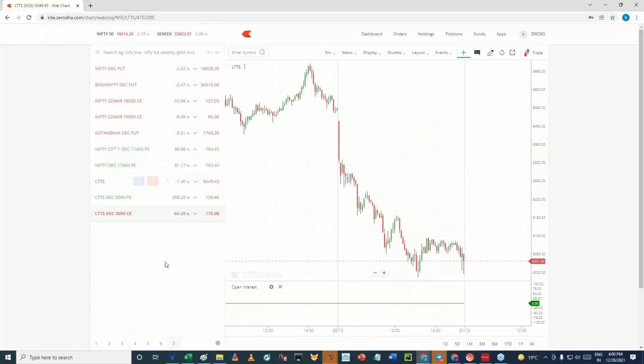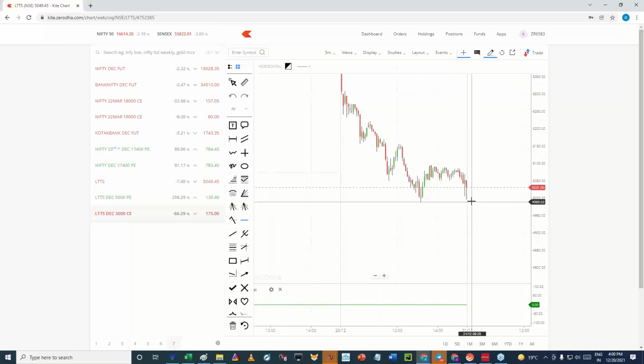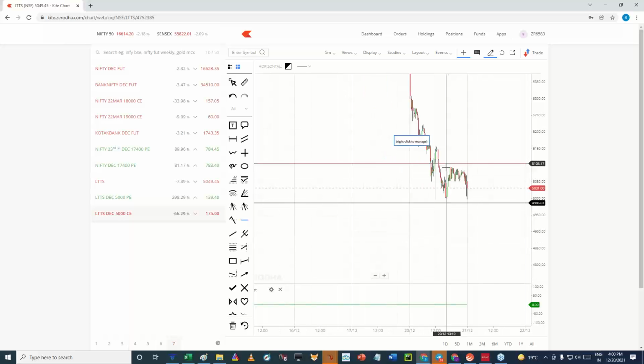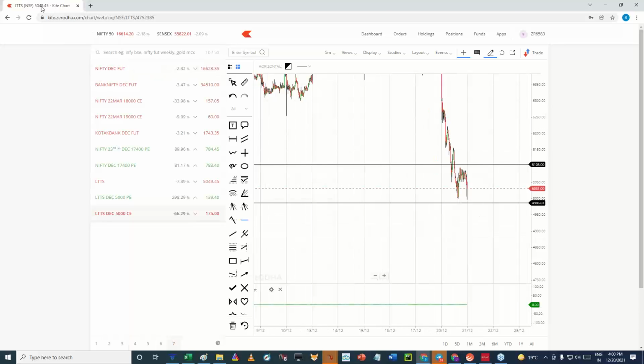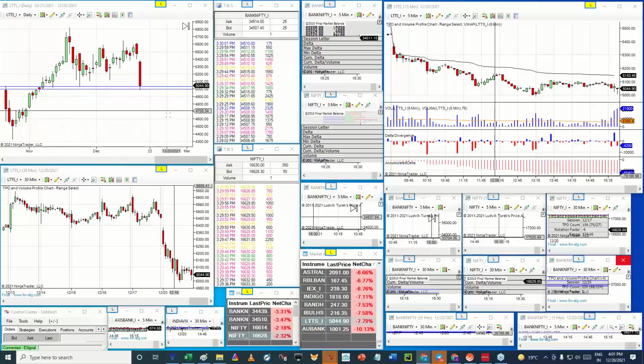We can look forward to shorting LTTS at the moment we see prices breaking the 5,000 level. But this trade should not be taken in options. If you prefer, you can short it in equity tomorrow below 4984. You can keep a stop loss above 5105, which is the last reversal area. You can take the trade accordingly, and hold it for as long as prices keep going further down. Below this zone we can expect prices to reach even around 4800, depending upon what kind of momentum appears in Nifty tomorrow.